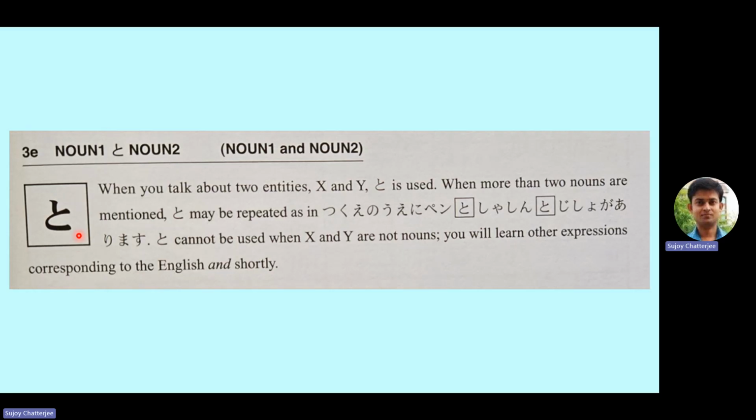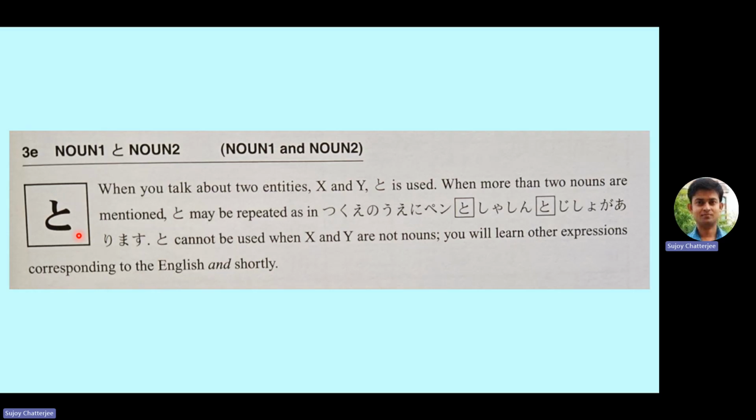When more than two nouns are mentioned, to may be repeated after each item. The difference with the English and is that we write and just before the final thing. That means A, comma B, comma C, comma D, and E. So and will be written simply once, and before that all will be separated using commas. But in Japanese, after each word, there will be a to. That means A to B to C to D in that way.